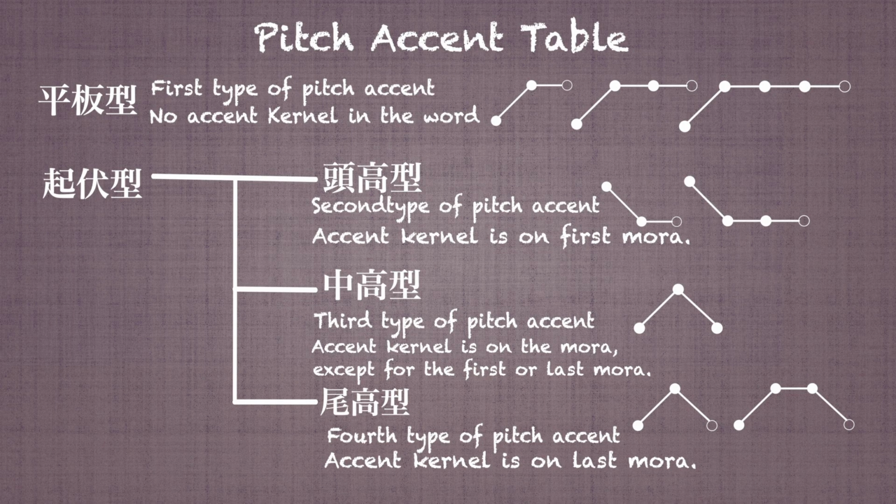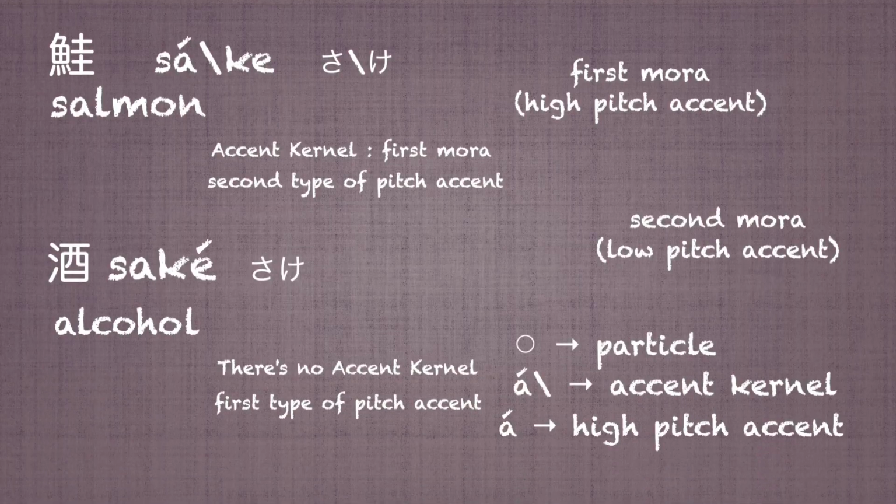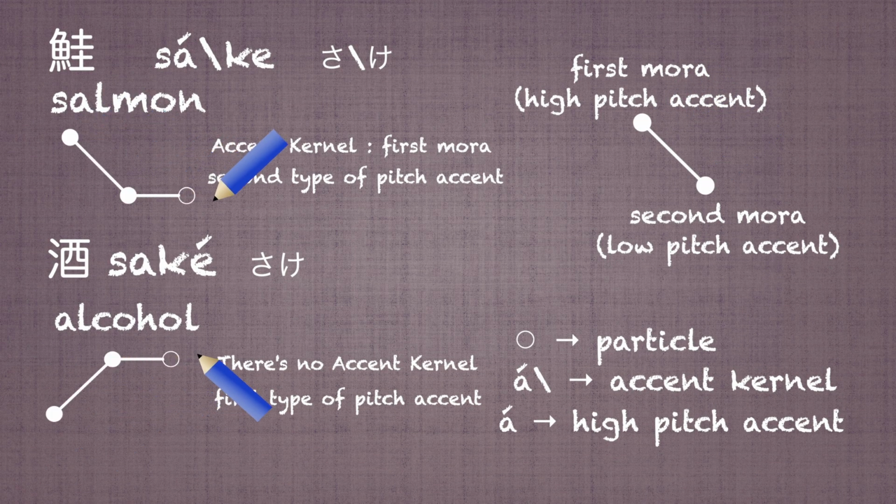In this video, a high-pitch accent symbol is placed on a particular mora to indicate which mora has high-pitch accent. A backslash is placed between the high-pitch mora and the low-pitch mora. According to the Japanese pitch accent dictionary, this backslash indicates the position of the mora before the pitch accent drops.